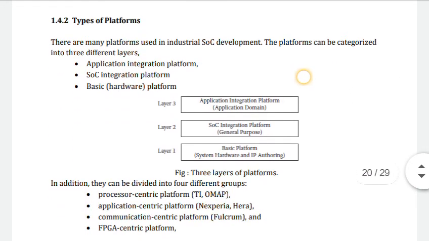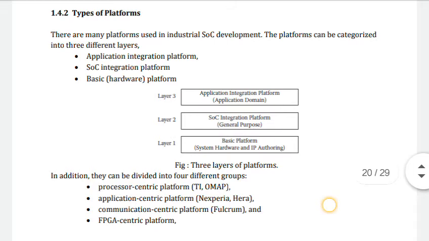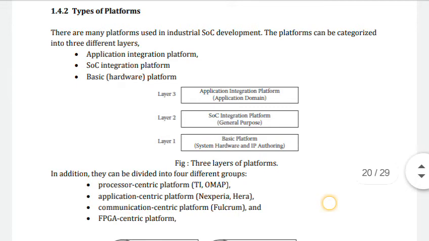Then we go to the types of platform. There are many platforms used in industrial system on chip development. The platform can be categorized into different layers: the application integration platform, that is the layer 3 platform, just for the application purpose.